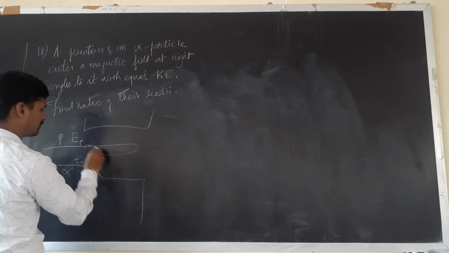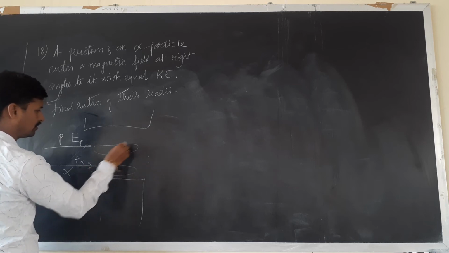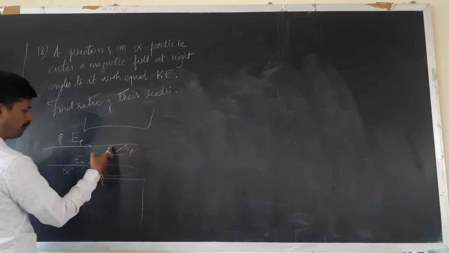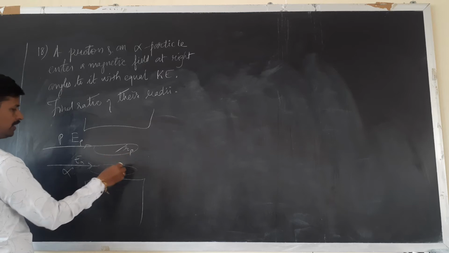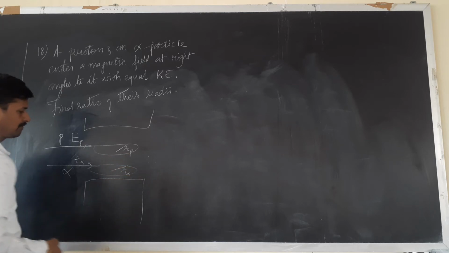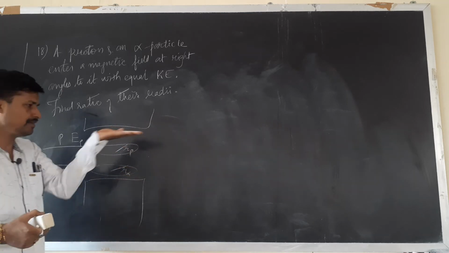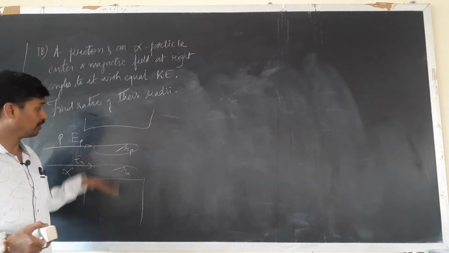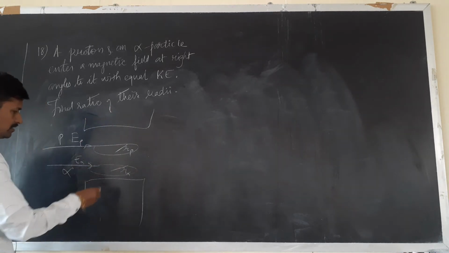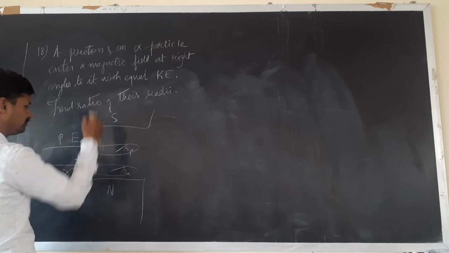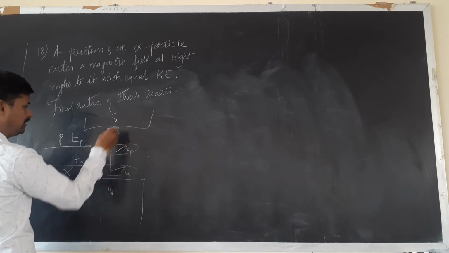Both will describe circles, radius of proton Rp, radius of alpha particle R alpha. Not down, it is coming in the horizontal plane, if at all a vertical magnetic field is there. So this is what we call the magnetic field.